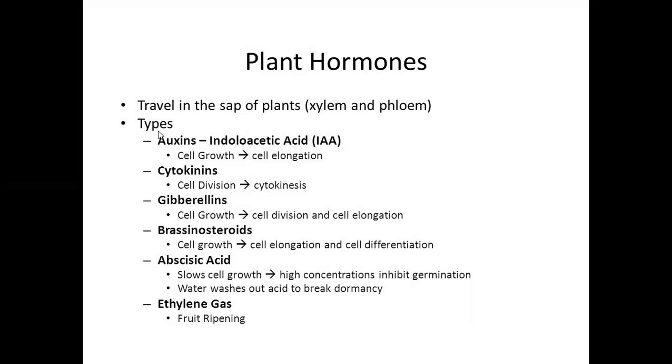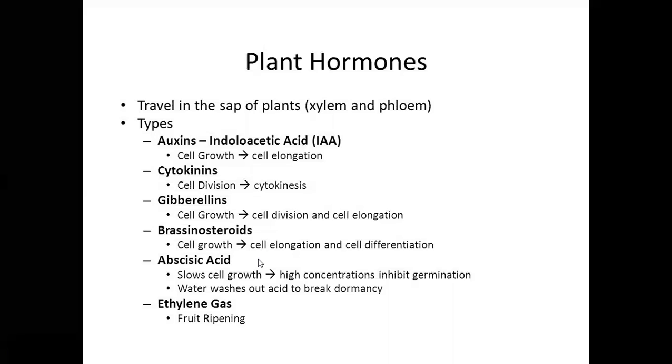Now the types. Here it is, auxins, for example indole acetic acid. It mainly helps in cell growth and cell elongation. Cytokinins: cell division, cytokinesis. Gibberellins: cell growth, cell division and cell elongation. Brassinosteroids: cell growth, cell elongation and cell differentiation.